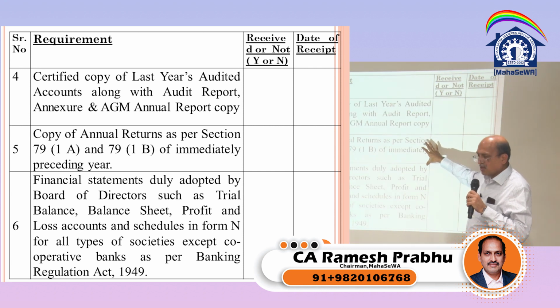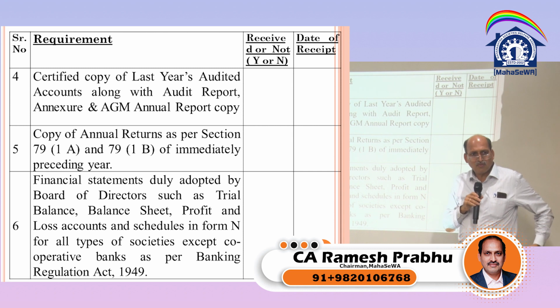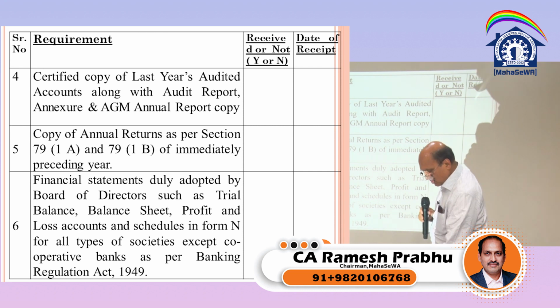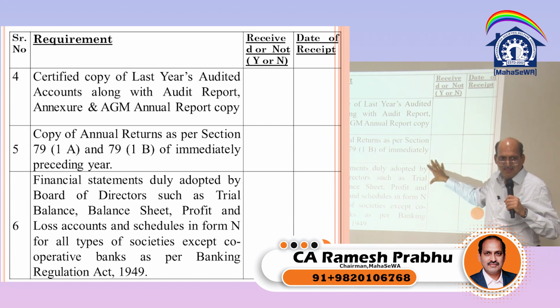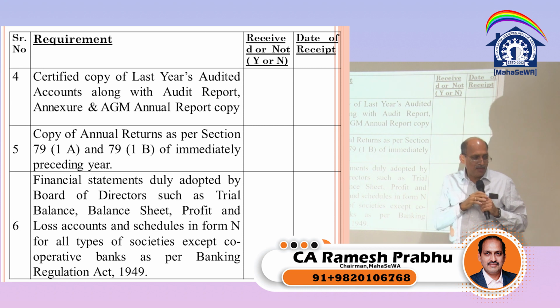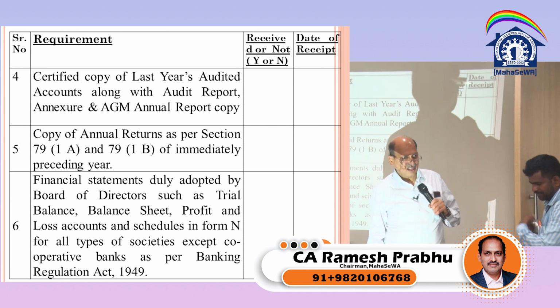If certain things are not complied with as required under the law, naturally it means that you have not fulfilled the obligations cast on you. Suppose something you are required to do and you are not doing, that means certain actions have to be initiated against you, correct? What are the actions that are initiated? That is what you are asking.